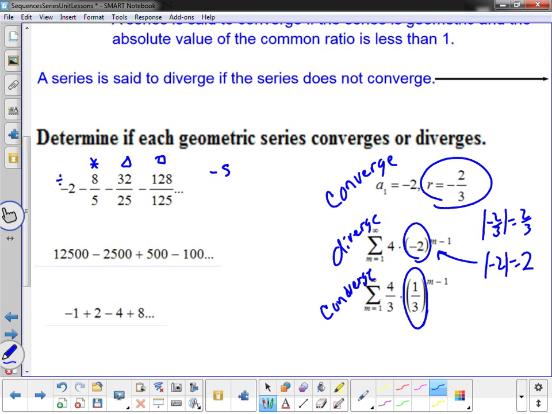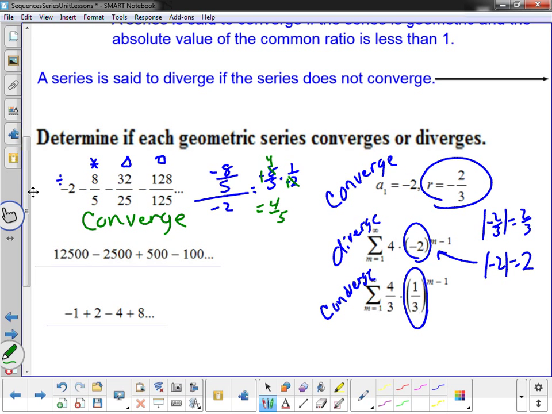So I'm going to take the negative 8/5 and divide that by a negative 2. Now when I divide fractions, it means I have a negative 8/5 times a negative 1/2. Well, now I notice when I do that, the negatives will cancel. 2 goes into 8 4 times, so I'm left with 4/5 as my common ratio. Well, that's a number less than 1, so this one is going to converge.